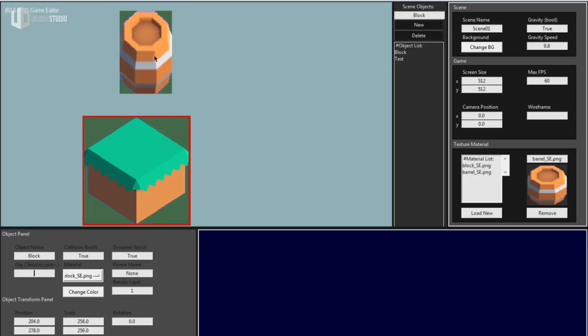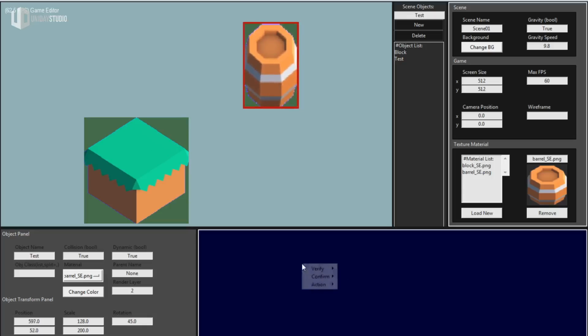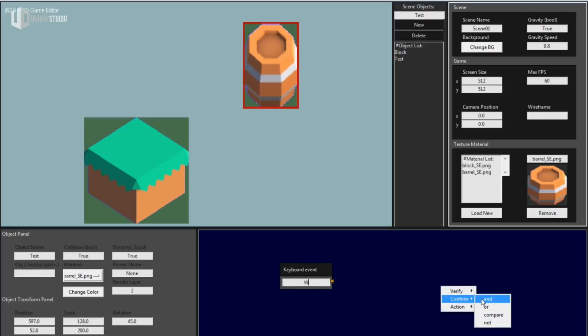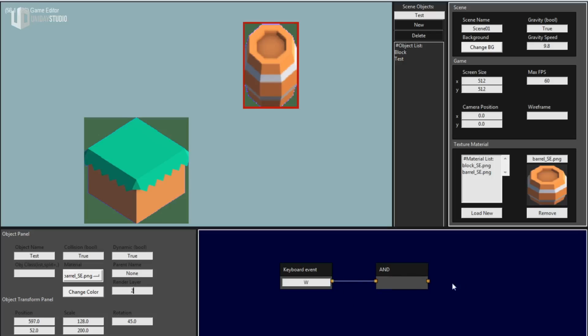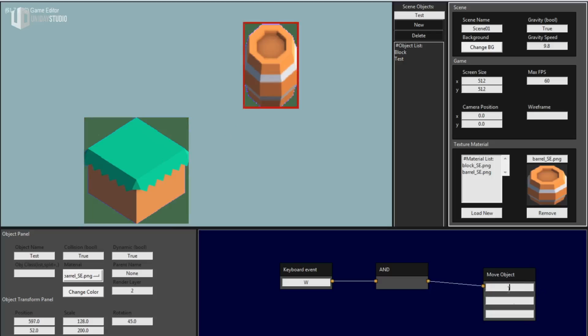Okay. Anyways, I have some classes, and a cool thing about this is that I can move my objects using visual scripting. So if I click here, right click, verify key event, I have no idea the key. I think it's just W. Let's try that. Confirm end. And this visual scripting stuff here is basically, let me move this object. Move object. And I think this is per object. No, it's not per object.